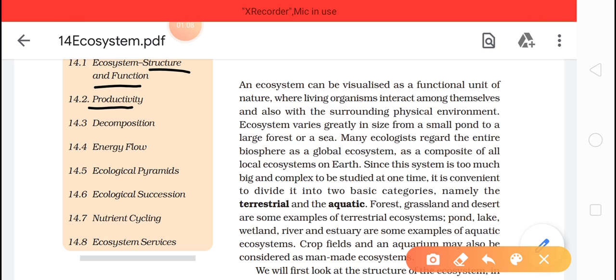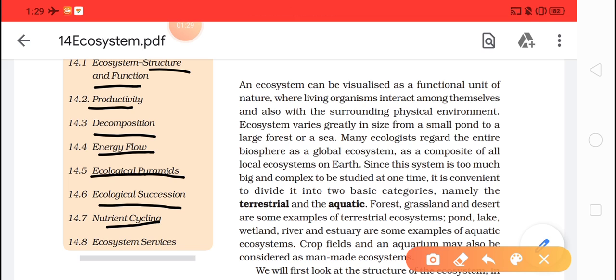Then we'll study productivity, followed by decomposition and energy flow, how the energy is flowing from one area to another. Then ecological pyramid, ecological succession, nutrient cycle and ecosystem services. So these are the points that we will cover in this chapter.